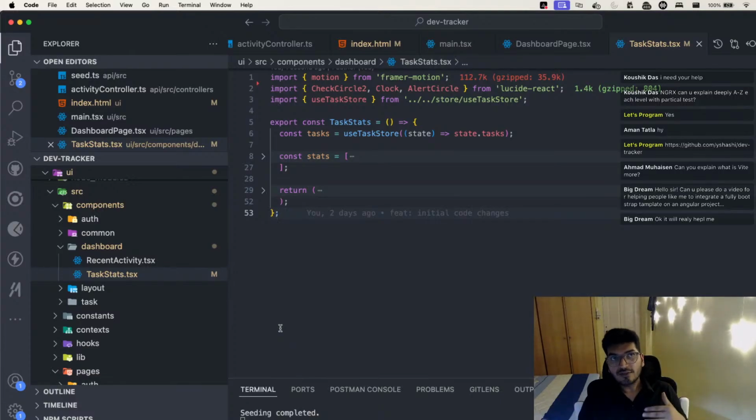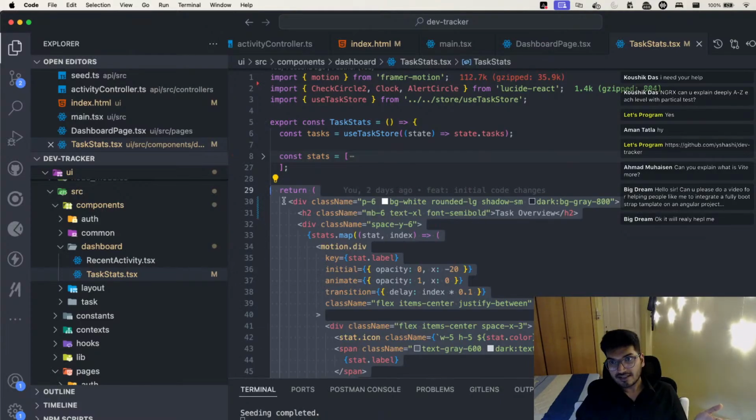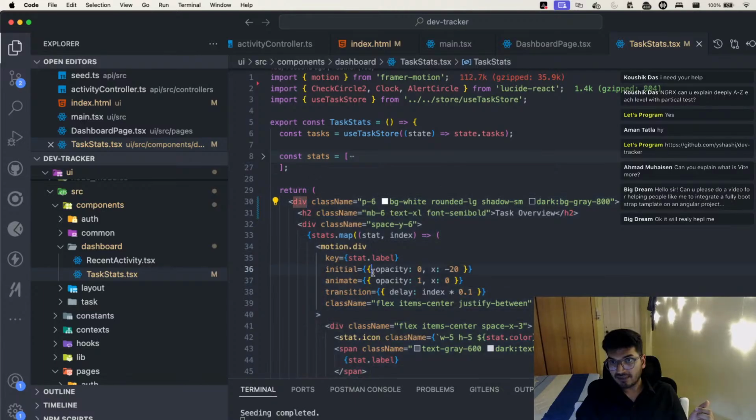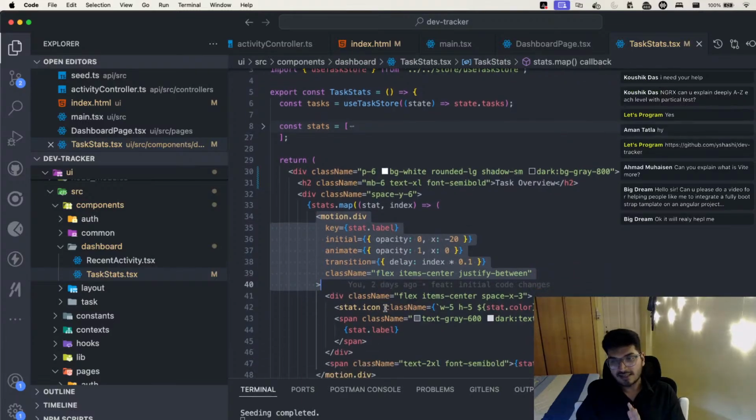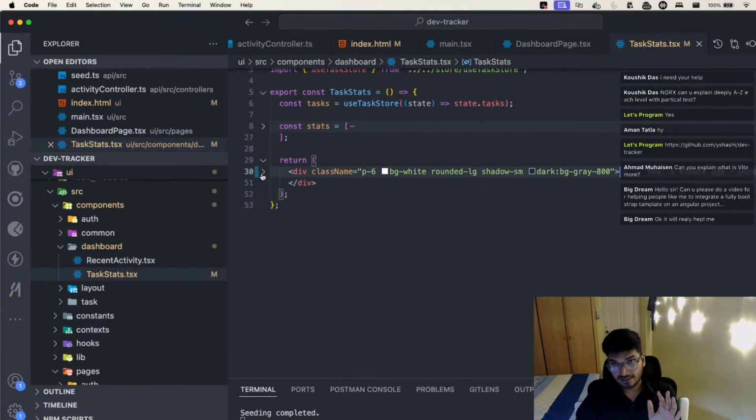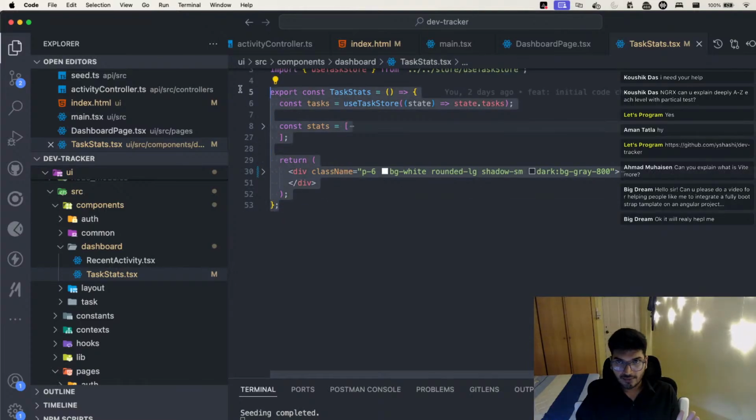A component in React is nothing but just a function. If I ask you what a component is in Angular, you will say a component is a class. Yes or no? But in React, a component is a function which returns JSX. We have HTML with some logic. So don't say that this is HTML. This is a JSX file, which looks like HTML. So if someone asks you what a React component is, it's just a function which returns JSX. That's it.